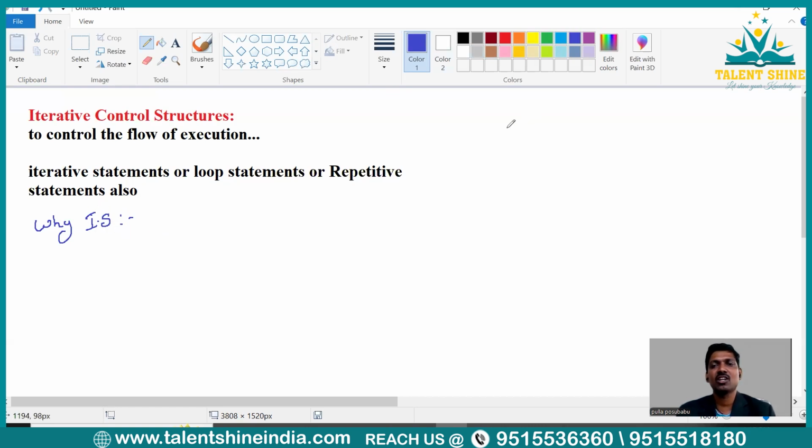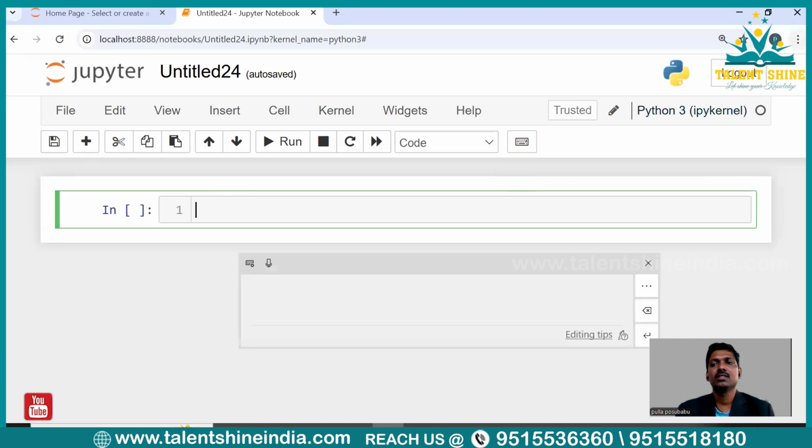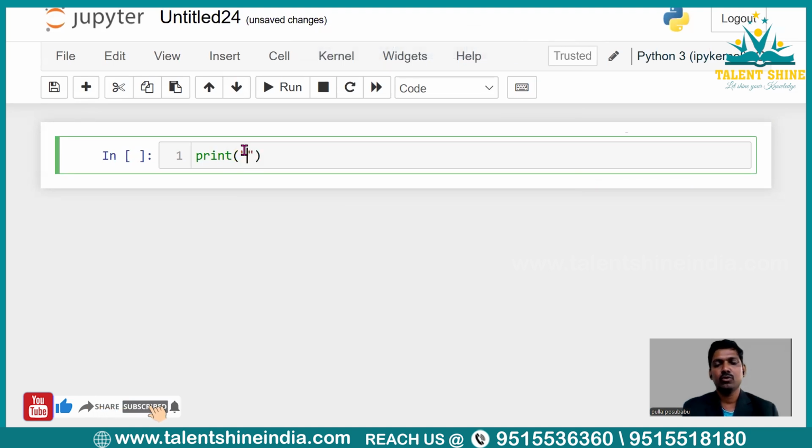Suppose I have assigned you a task: print Python on the screen 3 times. The task is very simple. Immediately what will you do? You will open your IDE and write a print statement, print Python.